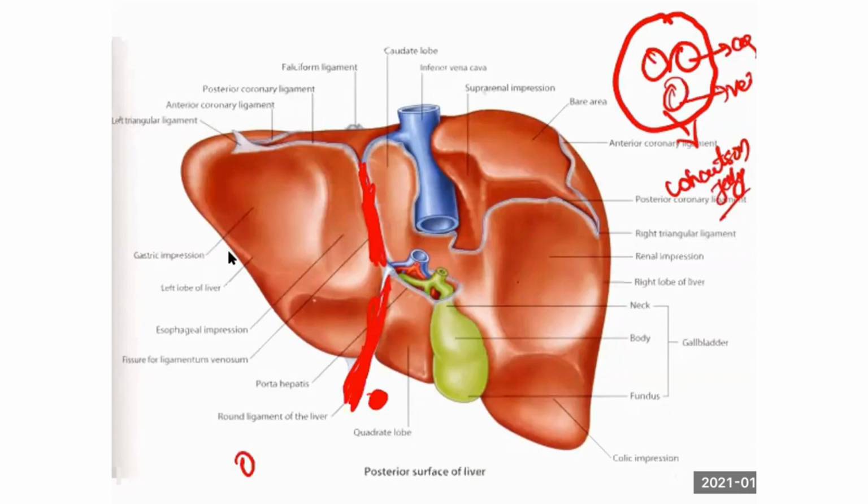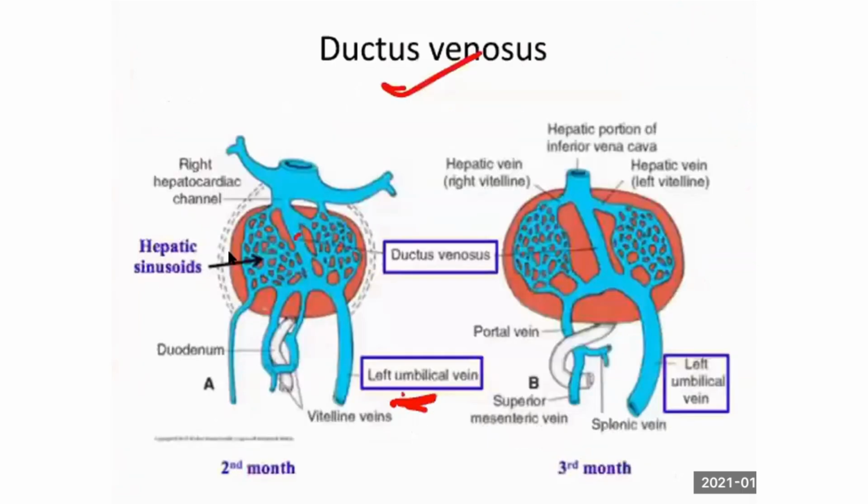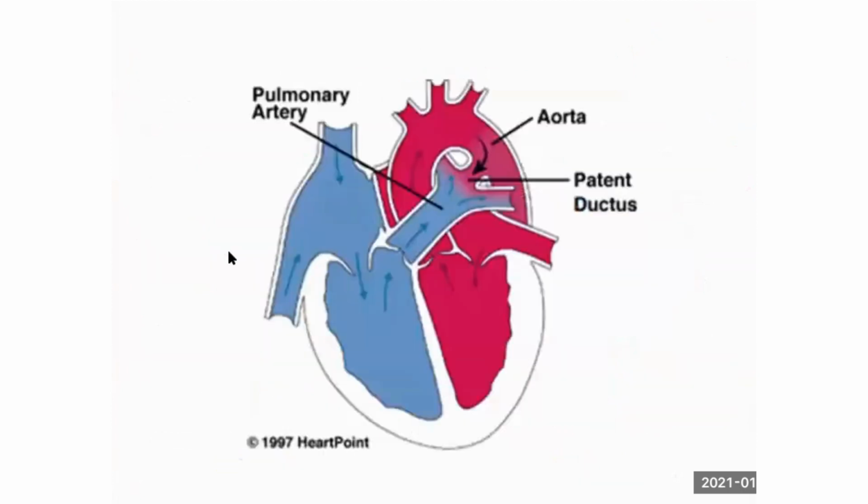Myxomatous connective tissue is present in which organ? Umbilical cord. You remember this? Myxomatous connective tissue. So the left umbilical vein is ductus venosum. Now you see on this picture, you get a communication. I said it is not going into the right lung or left lung. So the blood from the right ventricle is pumping on to the left.